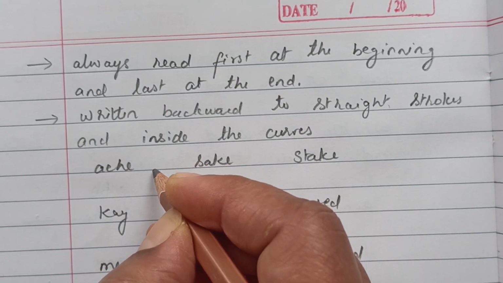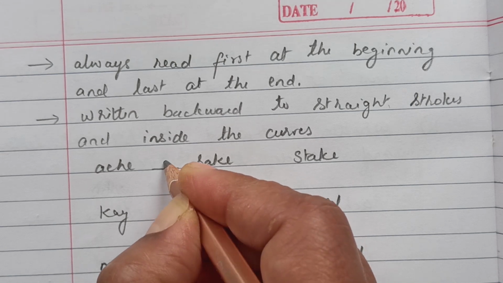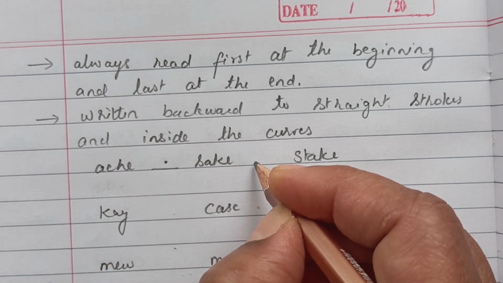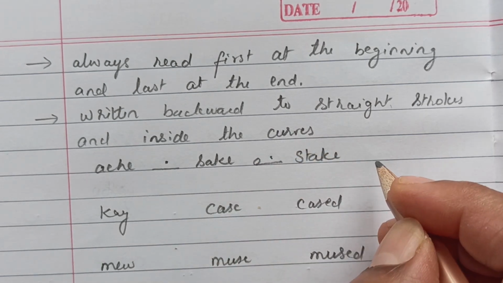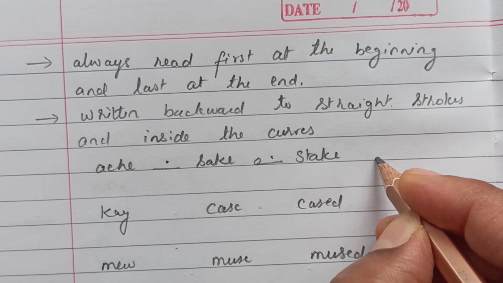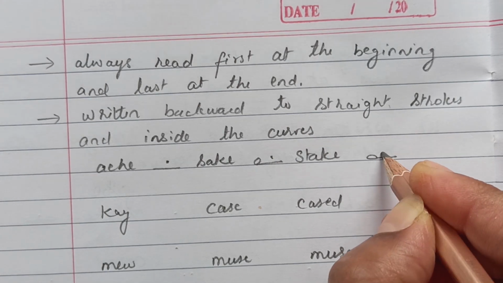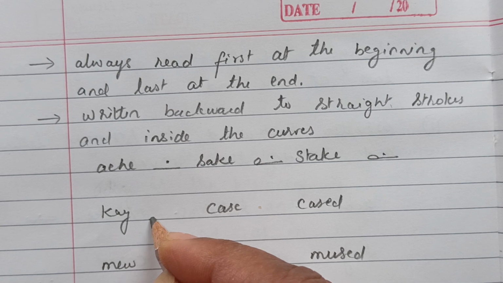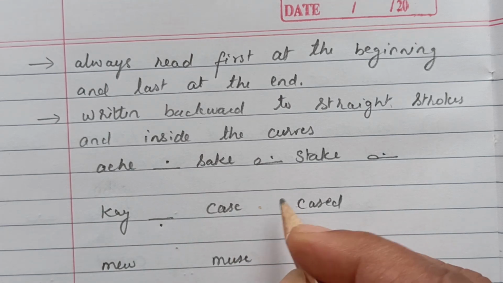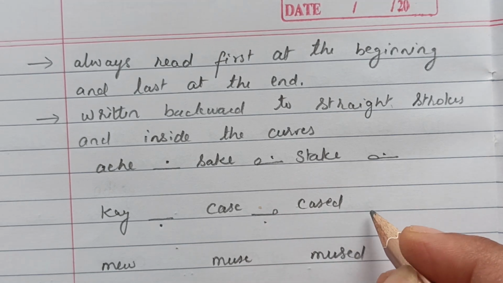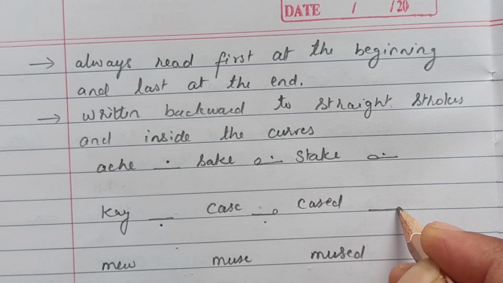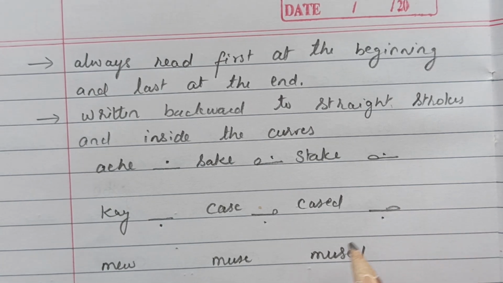Ek. So K, a light stroke, A, K, ek. Then sek, circle S, K, A, sek. Stake, the st loop and A, stake. Case, K, circle S, case. Cased, K, st loop. So here we have a heavy sound of ist, for we are writing this loop.